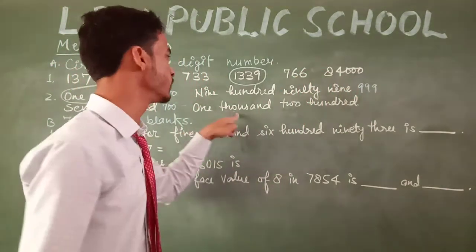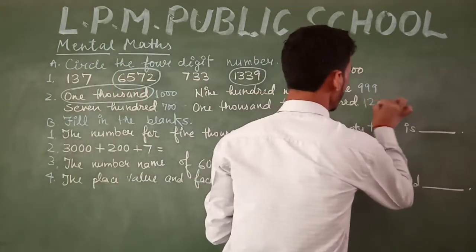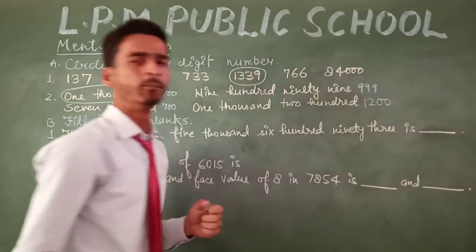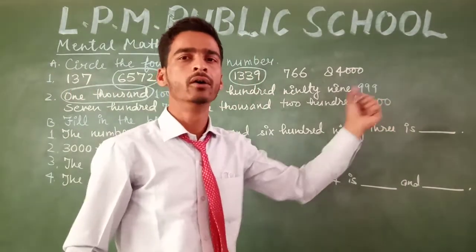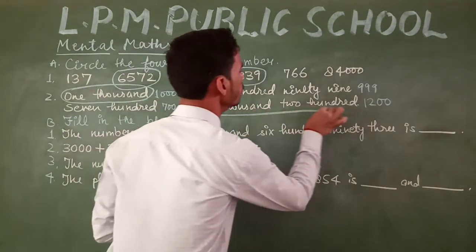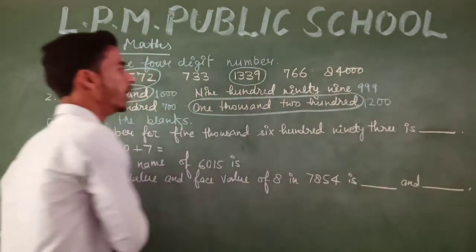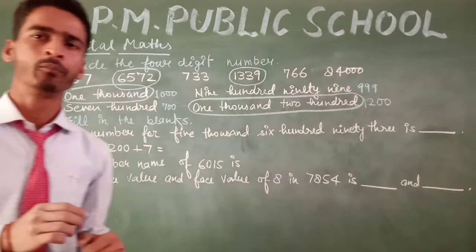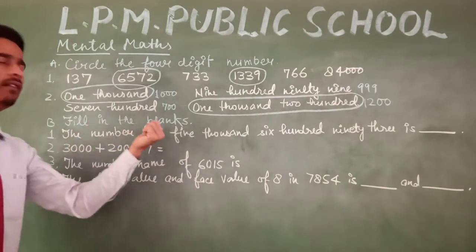And the next one is 1200. You can see here that 1200 is a 4-digit number. So we have to circle 1200. Okay, the next question is fill in the blanks.